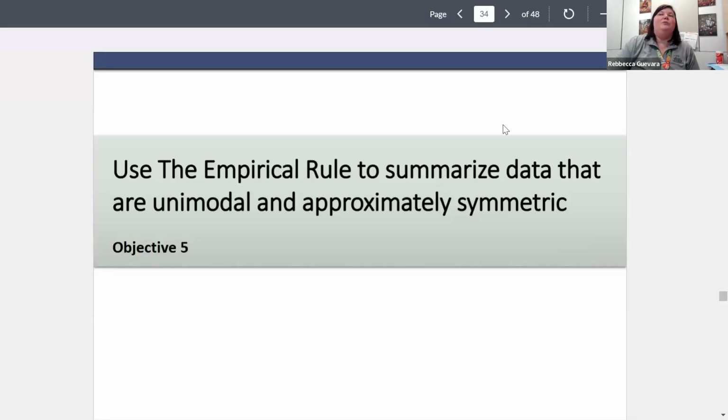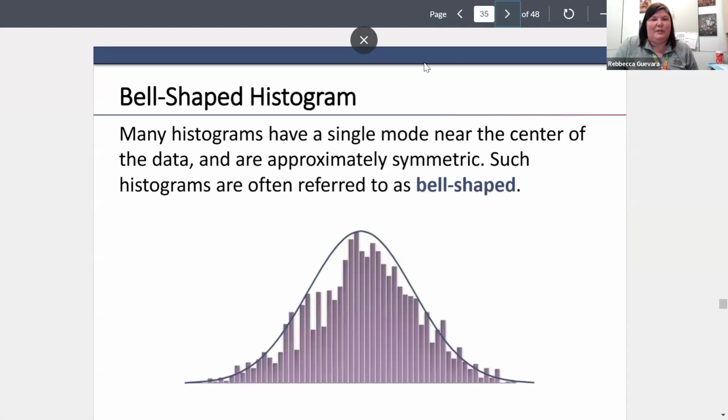Okay, so the real beauty about standard deviations is it's going to help us figure out the likelihood of certain events. We're going to get into this more when we talk about z-scores, but for now we're going to cover something called the empirical rule and Chebyshev's theorem. I think they call it something different in your book, but that's essentially what it is.